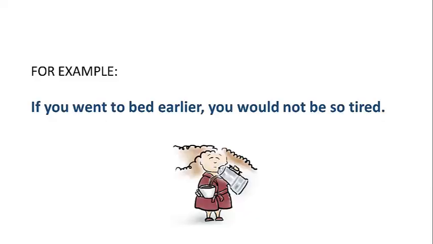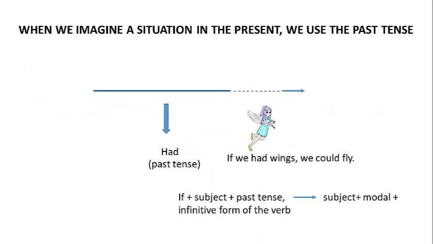For example, if you went to bed earlier, you would not be so tired. See it again. If you went to bed earlier, you would not be so tired. When we imagine a situation in the present, we use the past tense. For example, if we had wings, we could fly. Now, in this case, the formation of the whole phrase is with if and then the subject and the past of the verb. And the next part includes the subject and the modal.